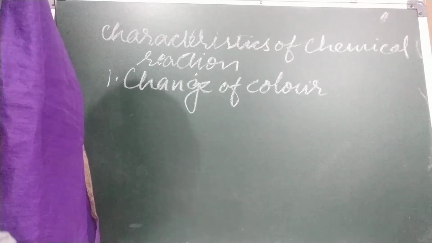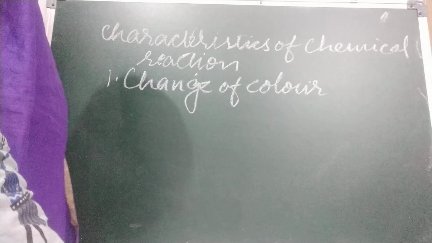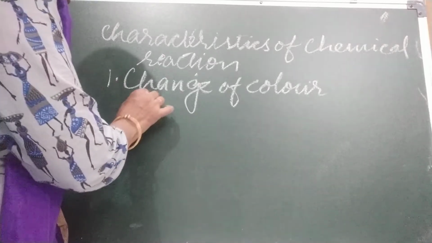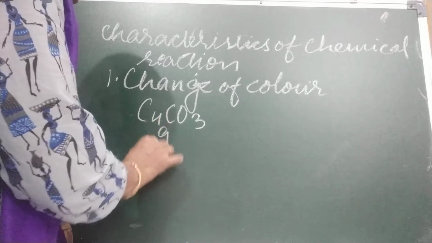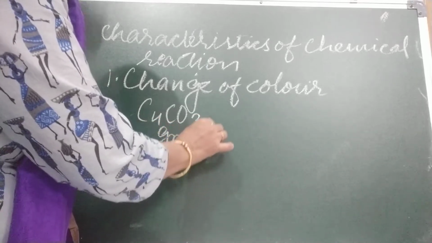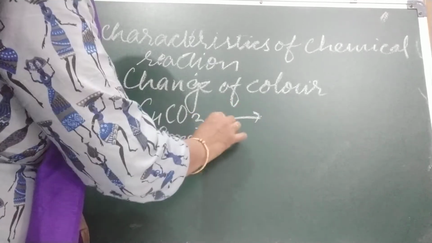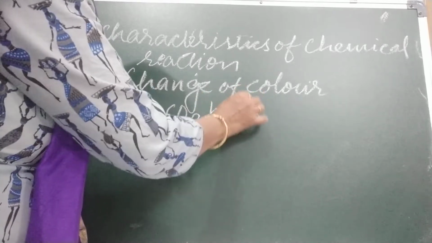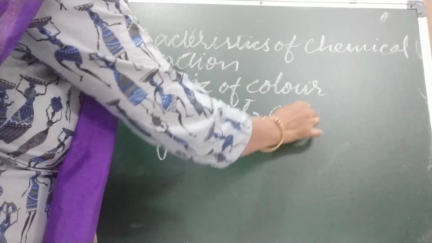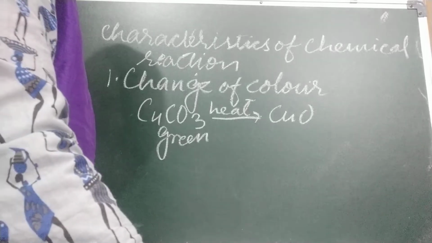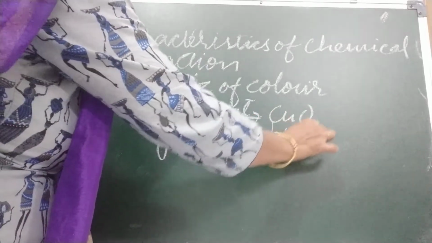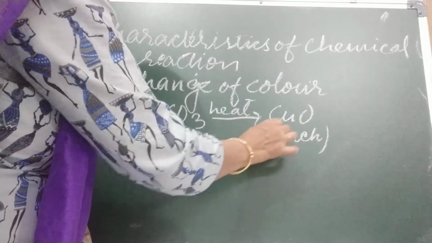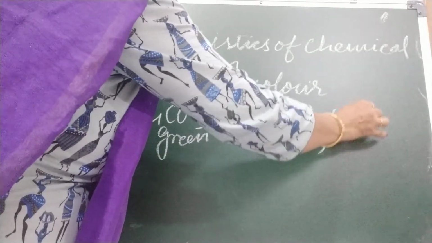Okay, when green colored copper carbonate, CuCO3, what is the color of copper carbonate? Green. When it is heated strongly, it forms black color copper oxide. Now this copper oxide, the color is black. Okay, and carbon dioxide comes out.